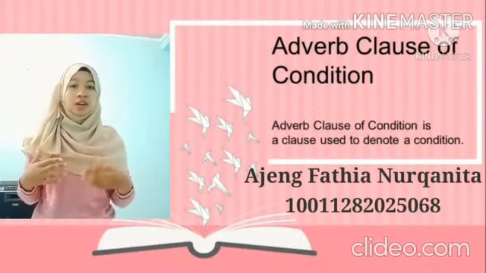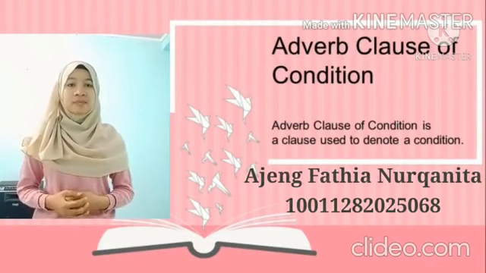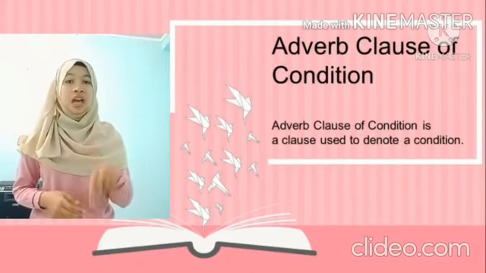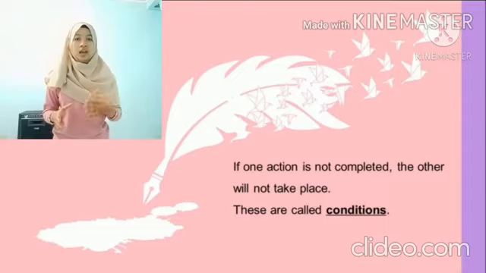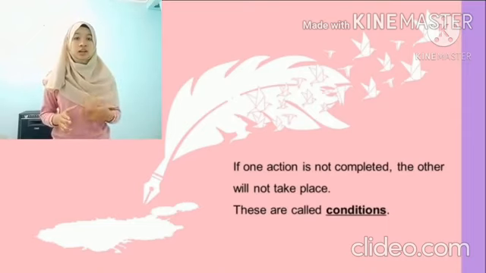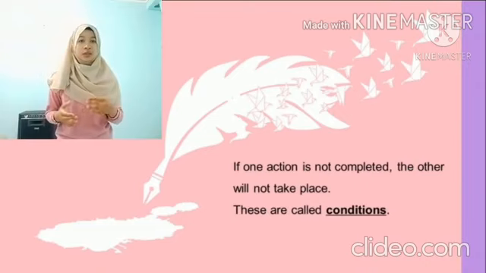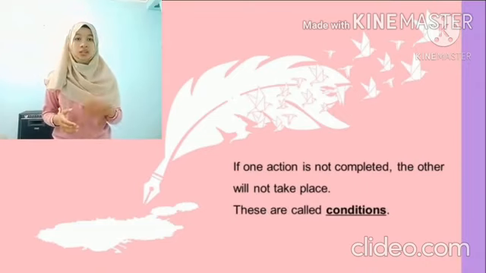Well, I will continue to explain the types of adverb clauses, namely adverb clause of condition. First, what is meant by adverb clause of condition? Okay, an adverb clause of condition is a clause used to denote a condition. It tells us about the circumstances under which something happens, and in simple terms, can be used to express the meaning of terms and conditions.